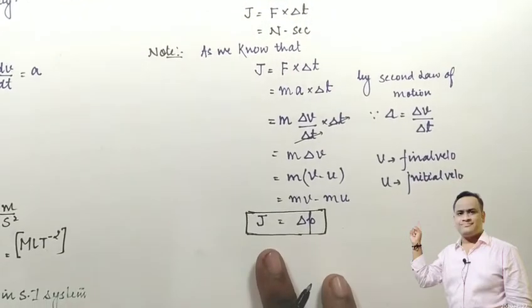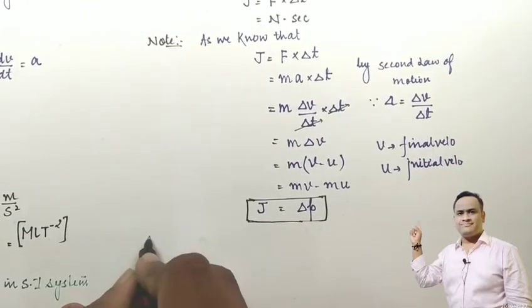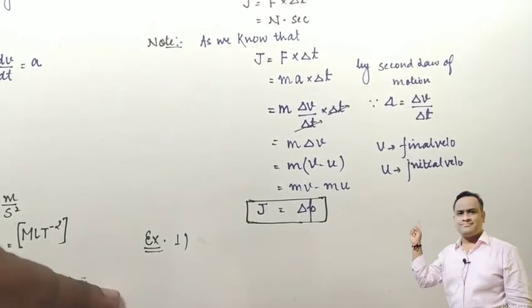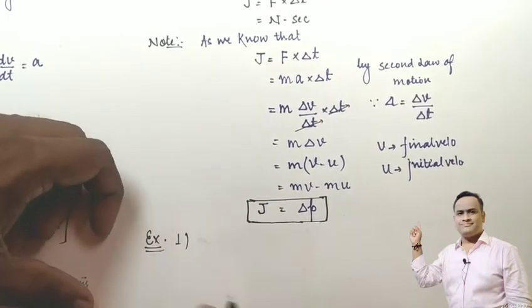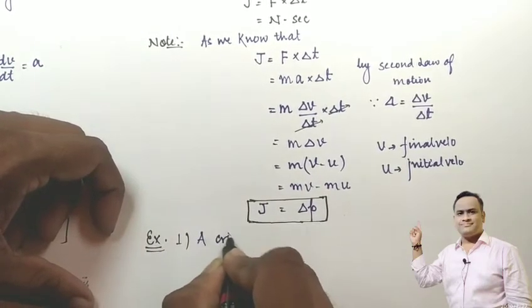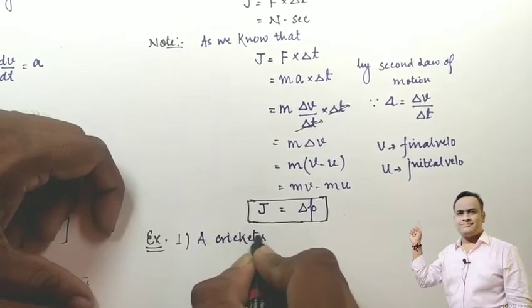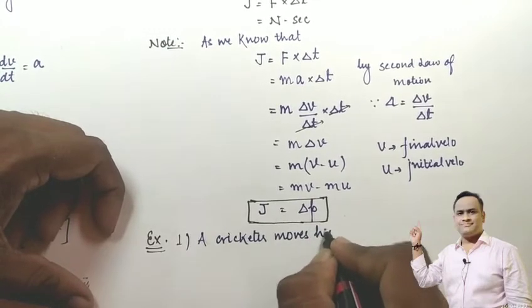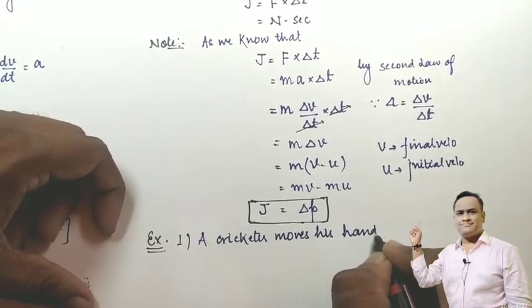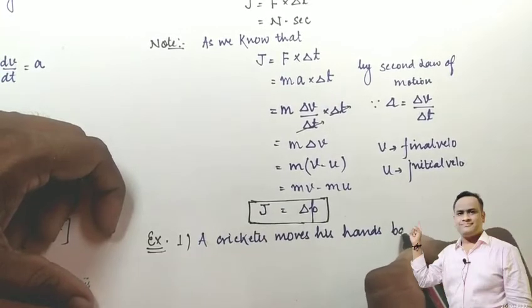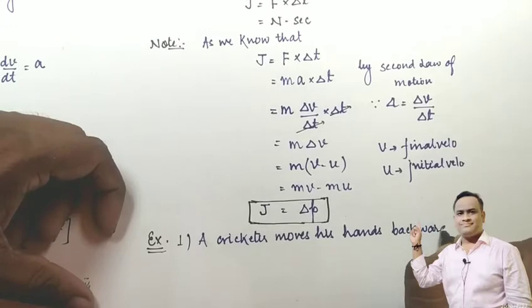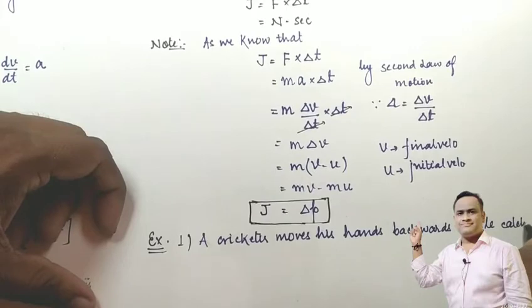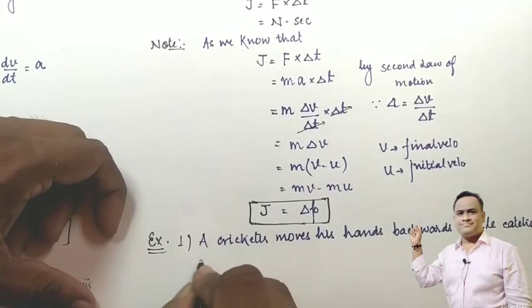Okay students, let's learn some basic examples of impulse. The first example is a cricketer moving his hands backwards while catching a ball.